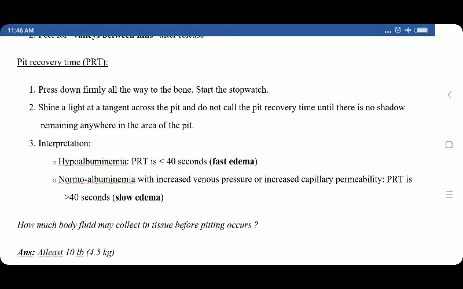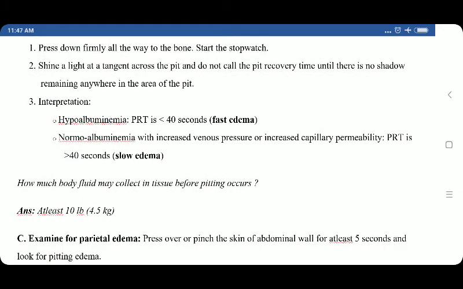Now, an important terminology related to edema, which is called pit recovery time, PRT. Press down firmly all the way to the bone. Start the stopwatch. Shine a light at a tangent across the pit and do not call the pit recovery time until there is no shadow remaining anywhere in the area of the pit.